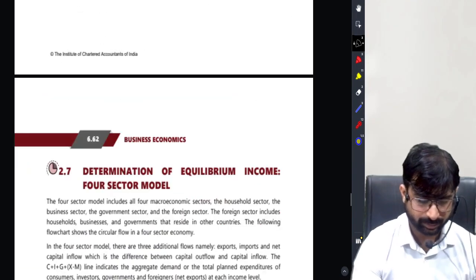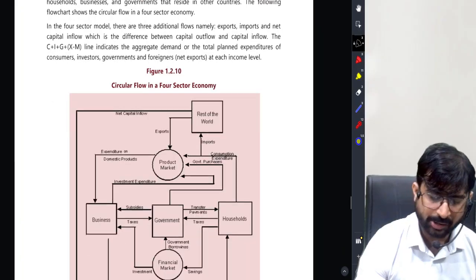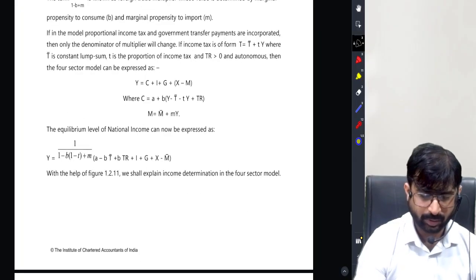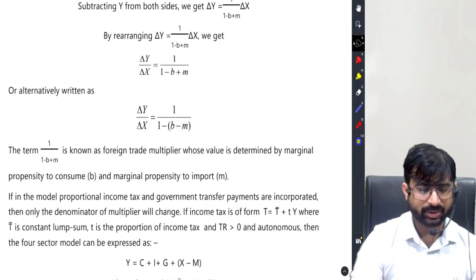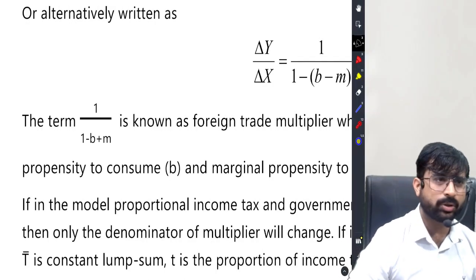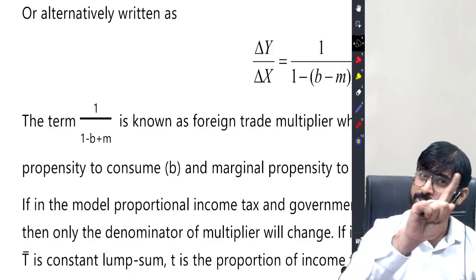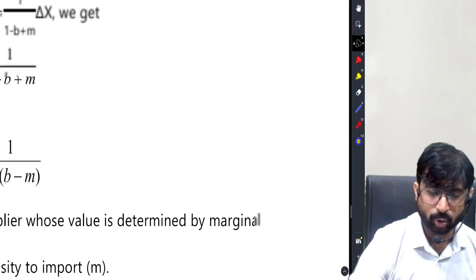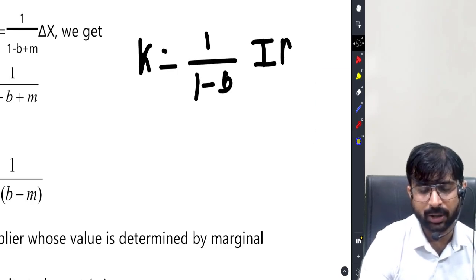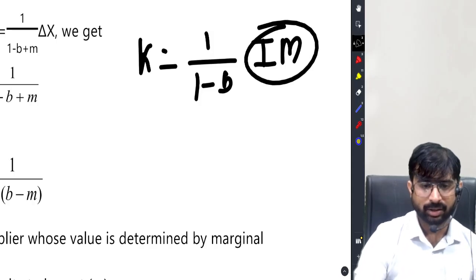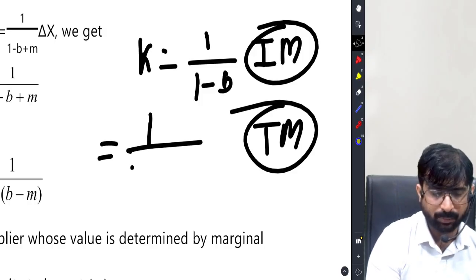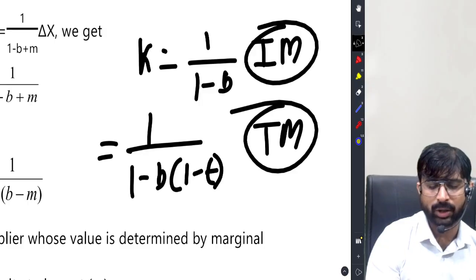Now let's proceed to four sector model. In four sector model, students, net exports will come into the picture. You have done the investment multiplier. We have done two multipliers already, which is k equal to 1 by 1 minus b. This was what multiplier? Investment multiplier. Then you did what multiplier? Tax multiplier. How did you arrive at the tax multiplier? 1 by 1 minus b into 1 minus t.